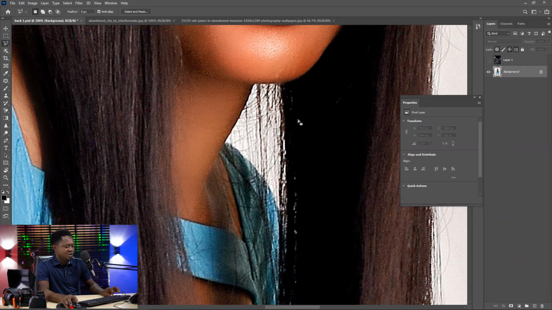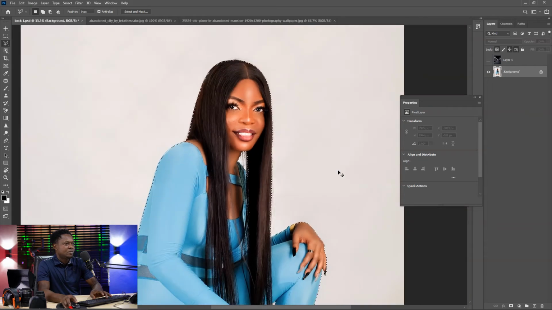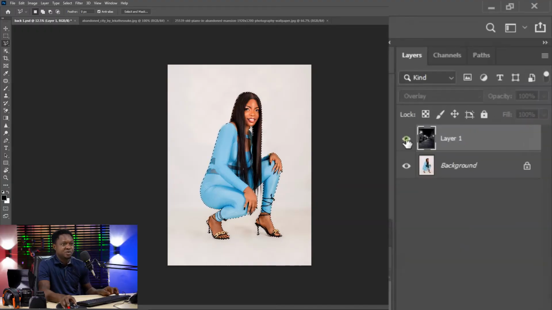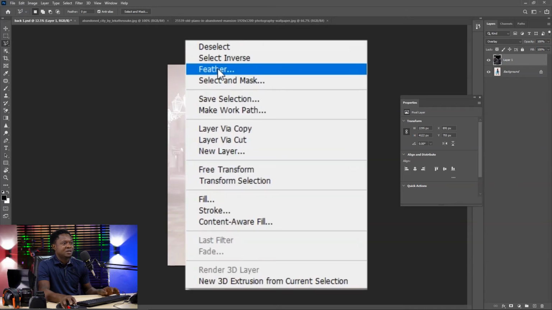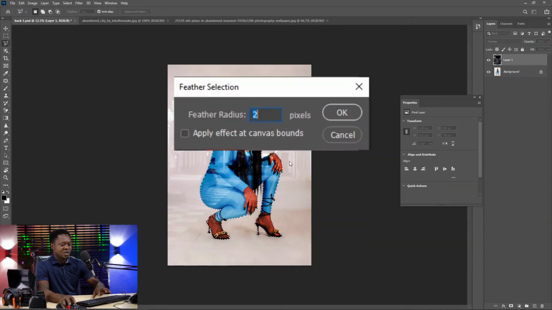You can also expose this area by using our Alt to remove this area. So I think we're done with the selection now. The next thing we have to do is to enable this image and pick up your lasso tool, then right click and feather. Then feathering with 2 should be okay.